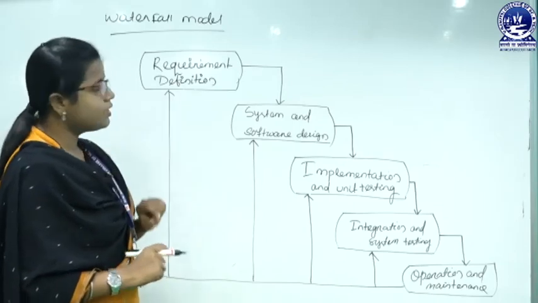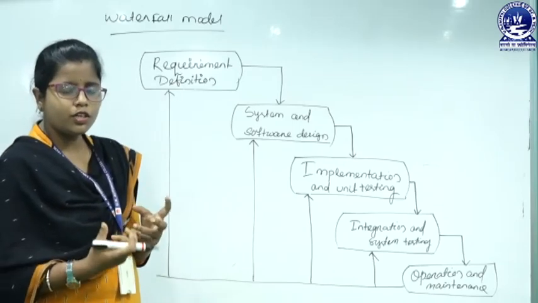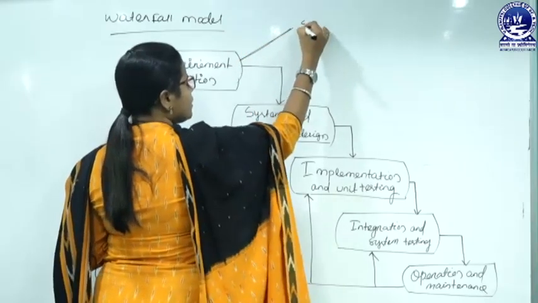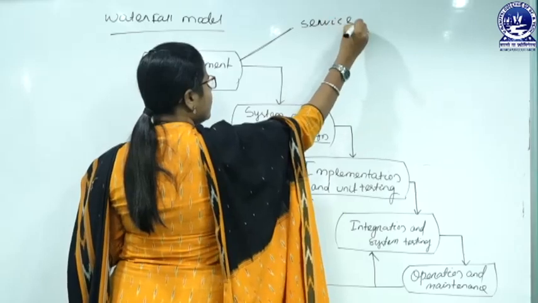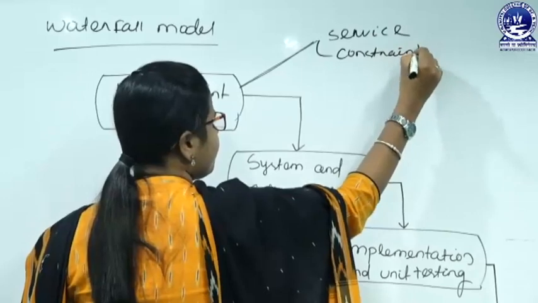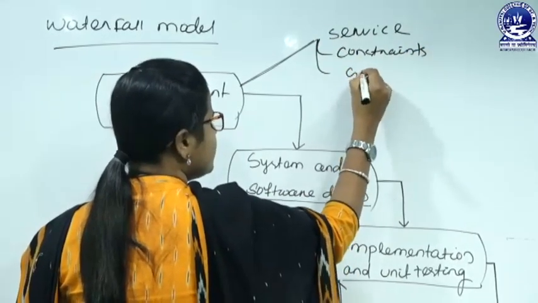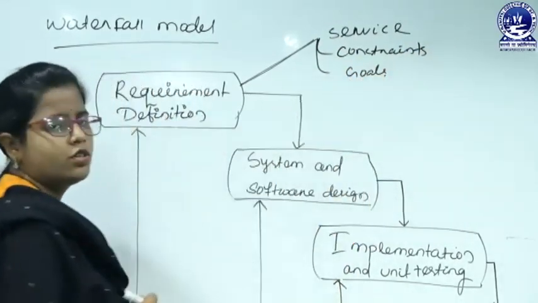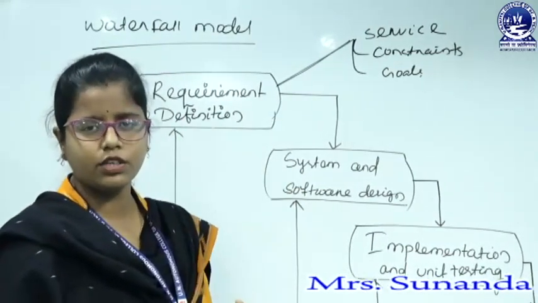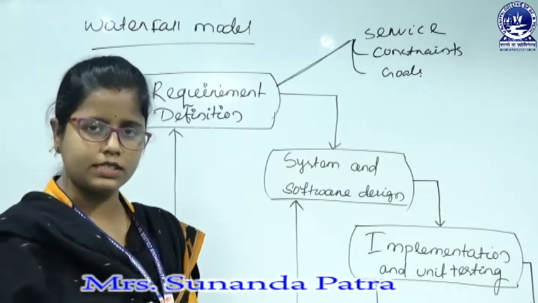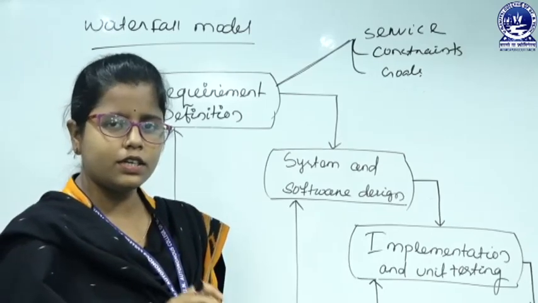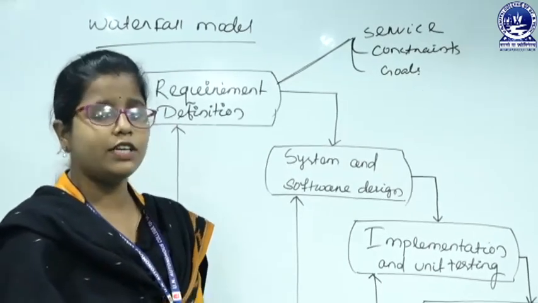The first phase is requirement definition. What do we do in requirement definition? We have to mention 3 things: the first is services, the second is constraints, and the third is goals. So, we have to specify what services my software is going to provide to the customer, what the constraints are, by looking at which I have to develop the software, and what the goal is.